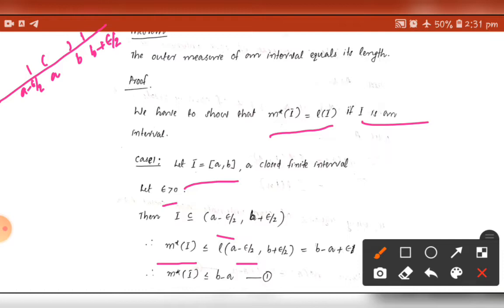Here the length of the interval (a minus epsilon by 2, b plus epsilon by 2) is b plus epsilon by 2 minus (a minus epsilon by 2), that is minus a plus epsilon by 2, which is b minus a plus epsilon, since epsilon by 2 plus epsilon by 2 is epsilon. So the length of (a minus epsilon by 2, b plus epsilon by 2) is b minus a plus epsilon. Here epsilon greater than 0 is arbitrary, so clearly we can say that m star of I is less than or equal to b minus a, which is equation 1.